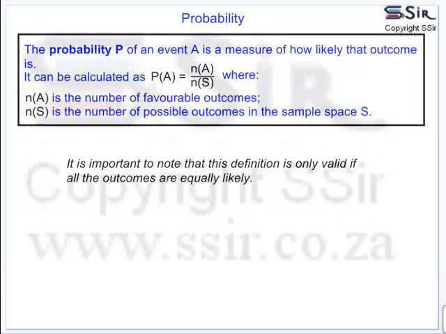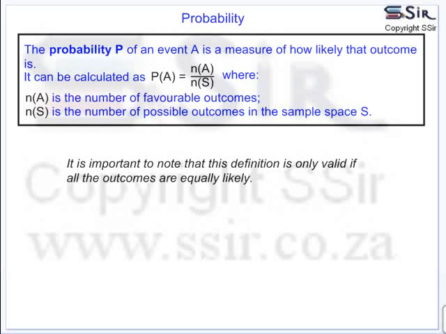The definition of probability is then: the probability P of an event A is a measure of how likely that outcome is. It can be calculated as P(A) = n(A) / n(S), where n(A) represents the number of favorable outcomes, divided by n(S), which is the number of possible outcomes in this sample space S. It is also important to note that this definition is only valid if all the outcomes are equally likely.